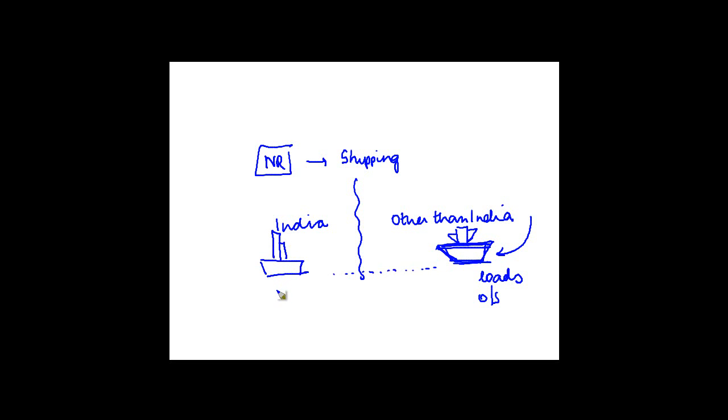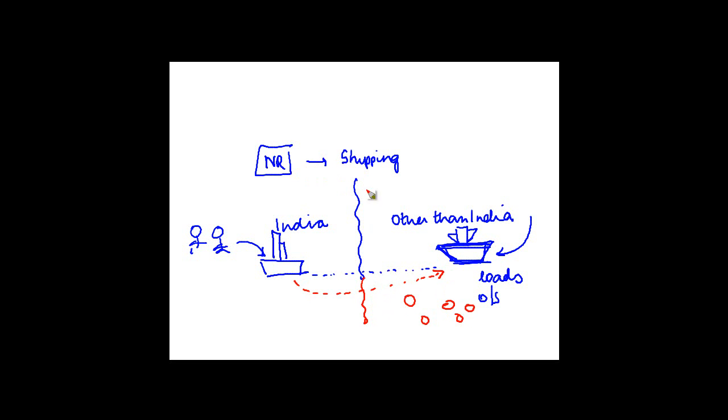Right? Once it reaches India, there will be some customers who want to load the stuff that they have here, and then on the reverse way the ship goes back to the foreign country, which could be any other country for that matter.